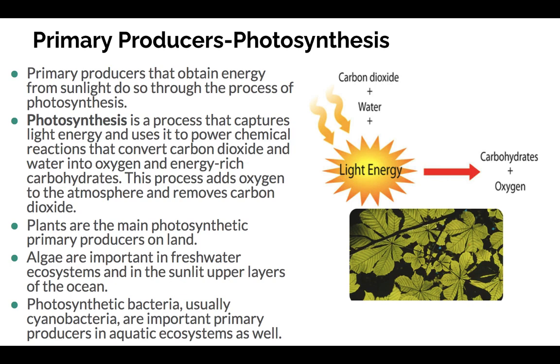Plants are our main photosynthetic primary producers on land. Certain algae are also important in fresh water. And then there are also photosynthetic bacteria called cyanobacteria, and they are important primary producers in aquatic ecosystems as well.